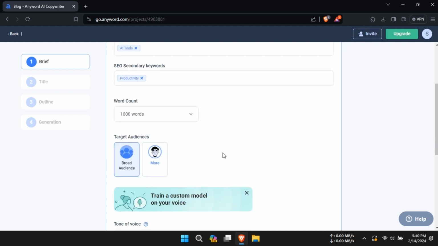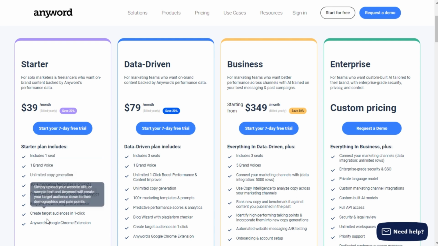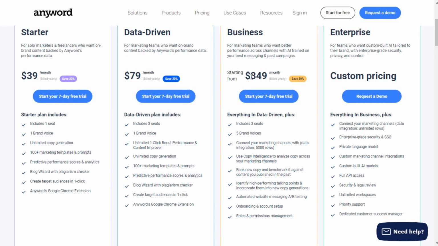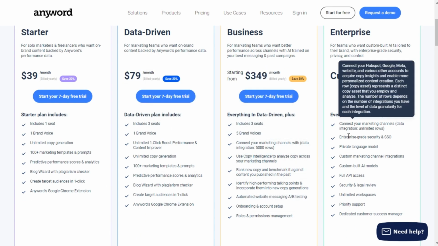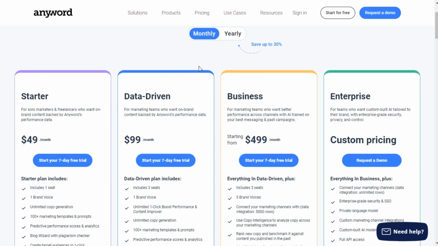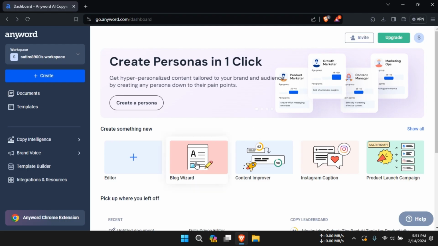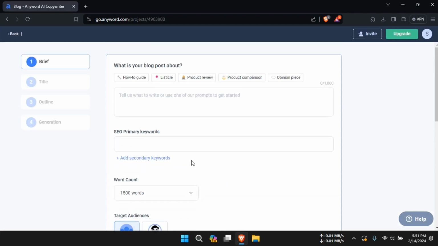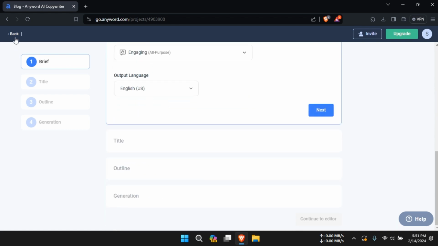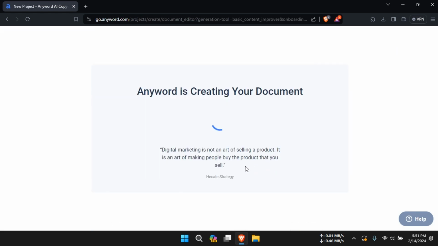When it comes to pricing, both platforms provide flexibility with monthly subscriptions and the ability to cancel anytime, ensuring that users can find a plan that fits their budget and needs. In terms of plagiarism detection, both tools pass the test with flying colors, assuring users that the generated content is original and authentic. So, which is the best AI copywriting tool?